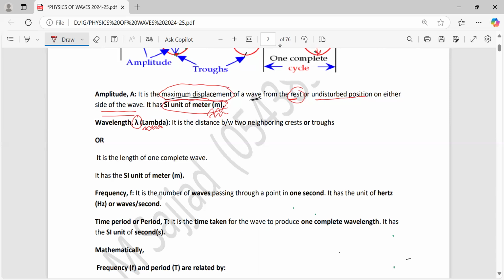Now, it is the distance between two neighboring crests or troughs. Or I can say it is the distance from one crest to the next crest.